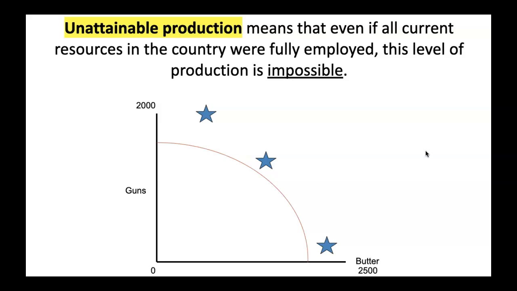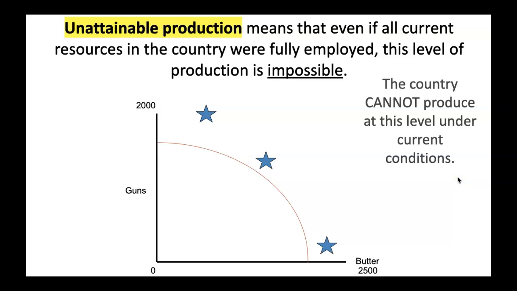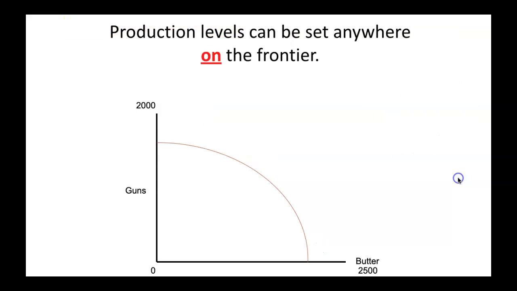Unattainable production means that even if all current resources, land, labor, capital in the country were fully employed, this level of production is impossible. Any one of these points is impossible. It's to the right or above the PPF. The country cannot produce at this level under the current conditions.